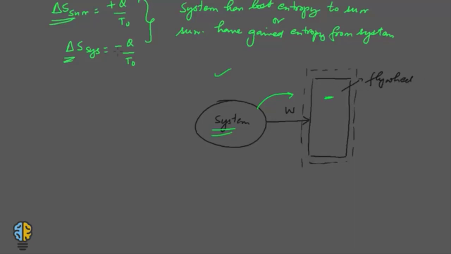So the flywheel stores energy in fully recoverable form. So you can actually 100% recover the energy which is stored in the flywheel. Now the flywheel molecules are simply put into rotation, because it rotates as well, isn't it? So they are simply put into rotation around the axis in a perfectly organized manner. So there is no dissipation, and hence no entropy increase of the flywheel. The same can be said about the work transfer in the compression of a spring or in raising of a weight by a certain height.